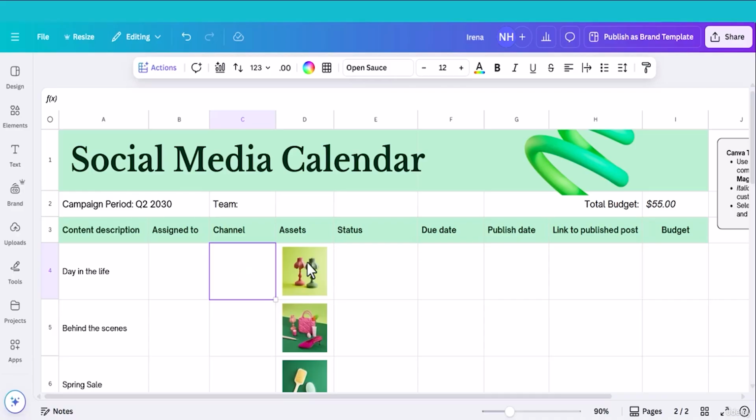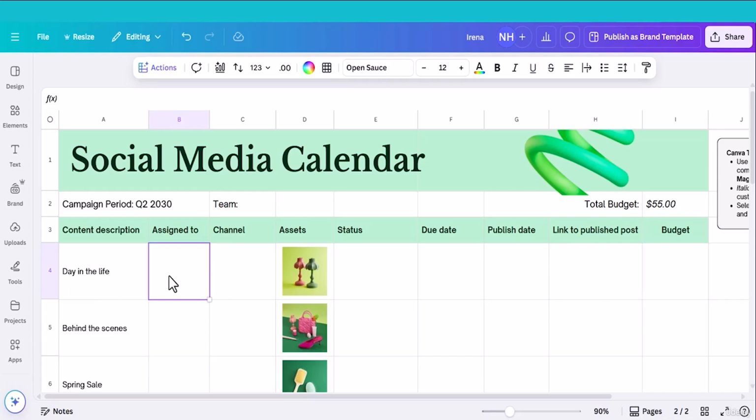This is the assets, which images I will use to run the campaign, what is the status of the campaign, due date and the publish date, and I will input a link of the campaign over here and I will input the budget, total amount of budget for this campaign.